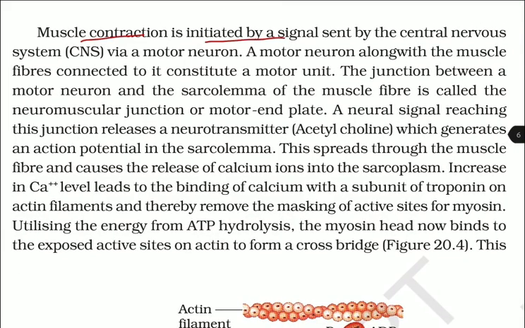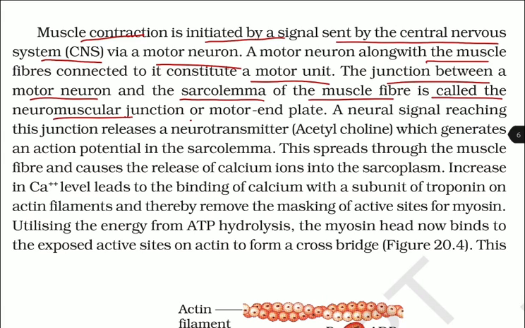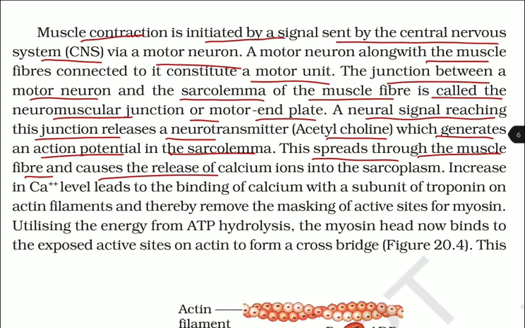Muscle contraction is initiated by a signal sent by the central nervous system via a motor neuron. A motor neuron along with the muscle fibers connected to it constitutes a motor unit. The junction between a motor neuron and the sarcolemma of the muscle fiber is called the neuromuscular junction or the motor end plate. A neural signal reaching this junction releases a neurotransmitter, that is, acetylcholine, which generates an action potential in the sarcolemma. This spreads through the muscle fiber and causes the release of calcium ions into the sarcoplasm.